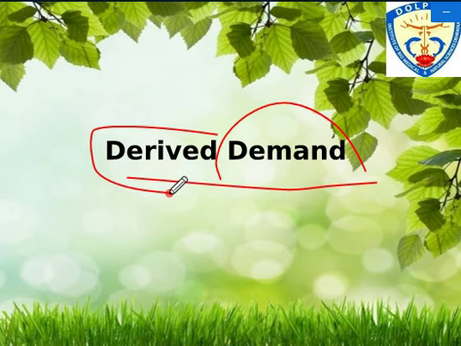If you talk in terms of forestry, if there is more demand for houses, right? So there is a need of furniture, and because of the furniture there is a demand for timber itself. So again the demand for timber is a derived demand, because there is a demand for furniture, and because of that the value has been extracted, that there is a need of lumber or timber for manufacturing the furniture. This is the basic concept of derived demand, right? And now you can easily understand that. So see what the derived demand is. I hope the concept is clear to all of you.